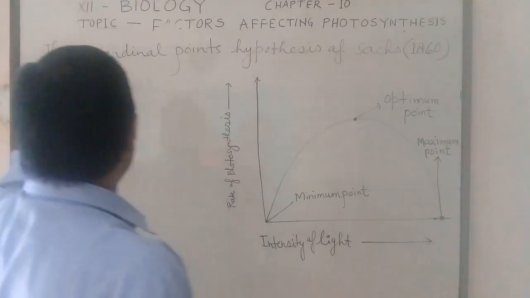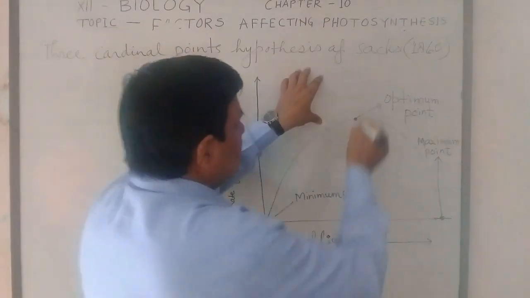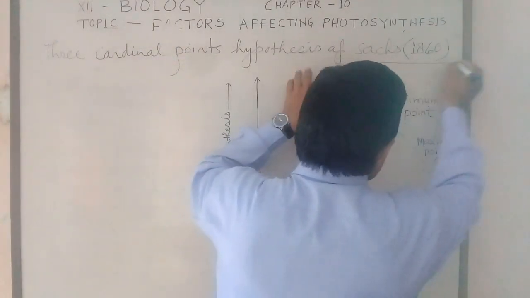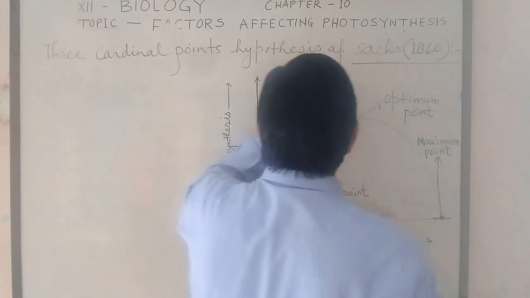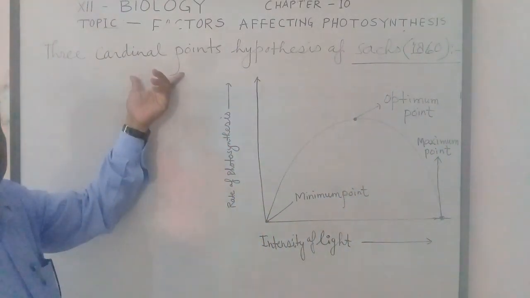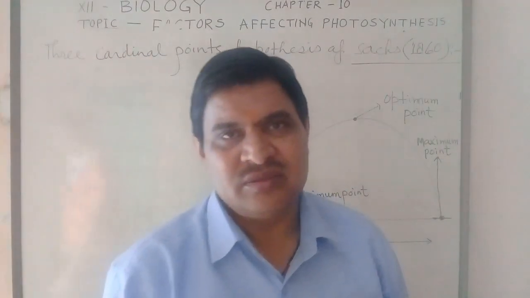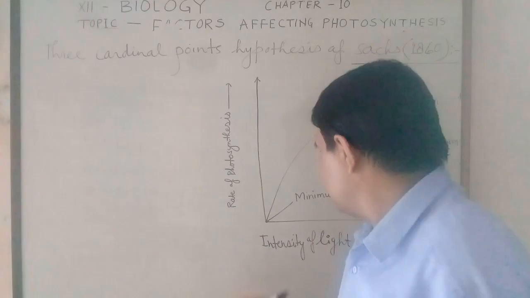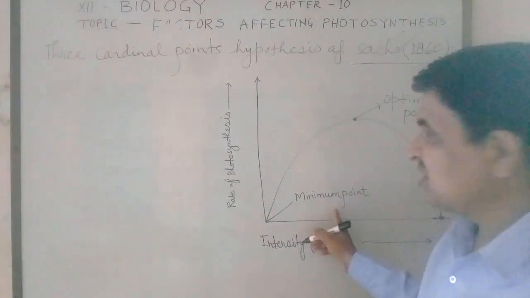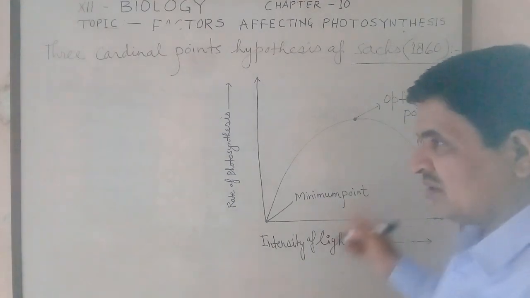Now we study about the three cardinal points hypothesis of Sachs. Sachs in 1860 told about the cardinal point hypothesis. These cardinal points are the points as first one minimum point, second optimum point and third maximum point.